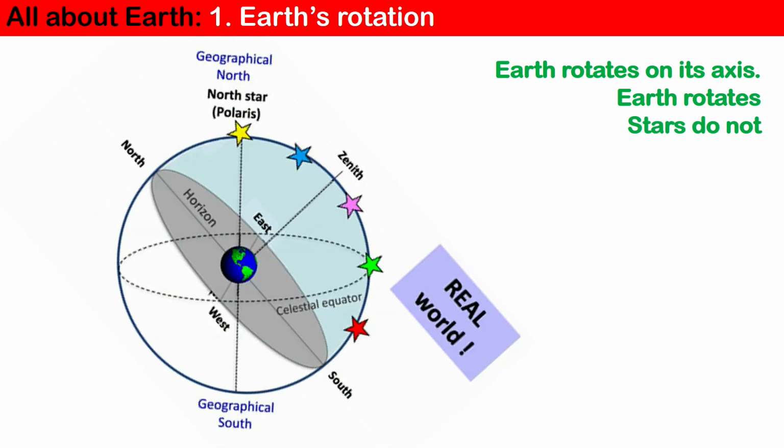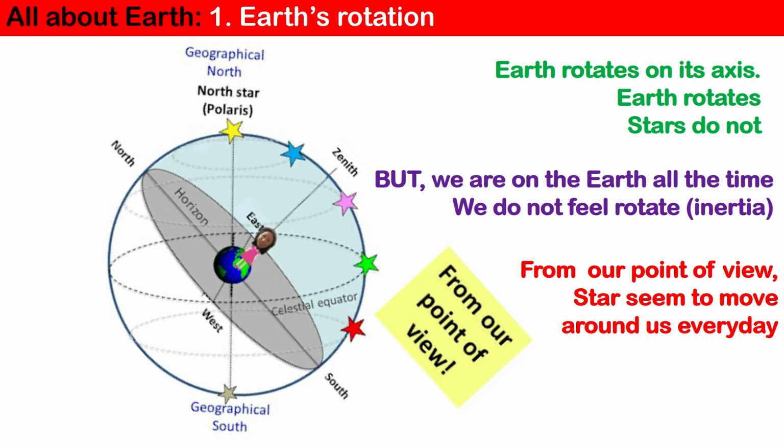Now let's look at the stars. Again, who is moving? Only Earth. Earth rotates counterclockwise from the North Star. At the same time, Earth rotates from west to east on Earth. The stars do not move at all. In the real world, Earth moves.